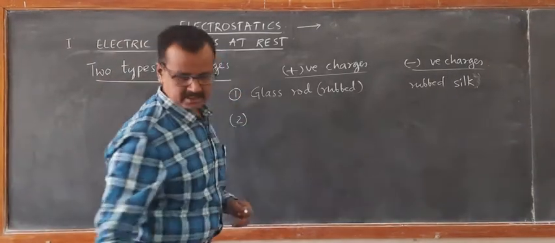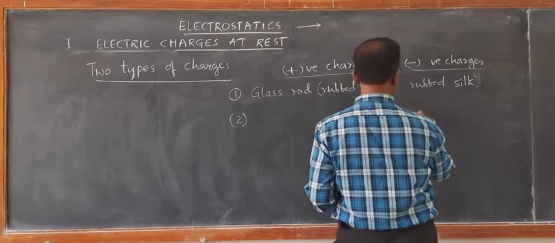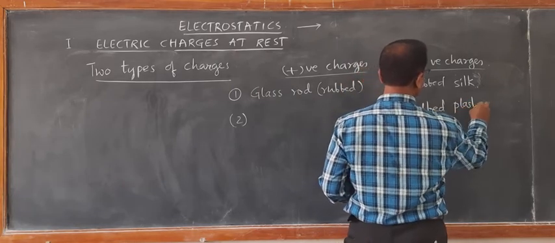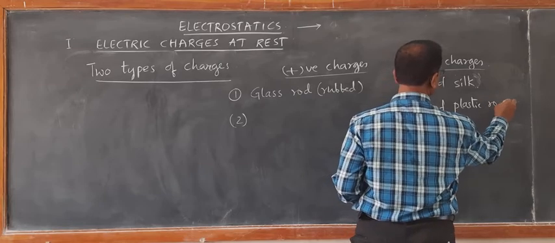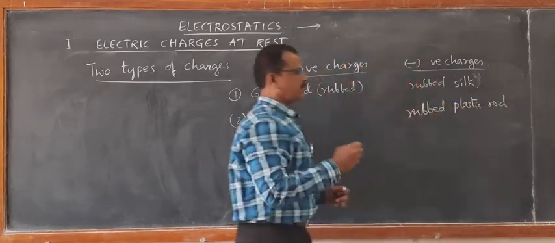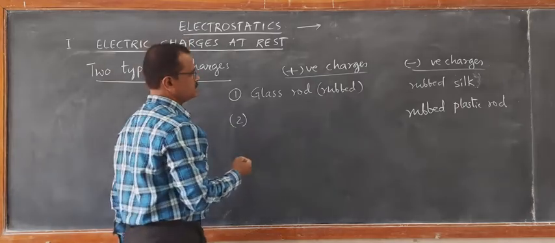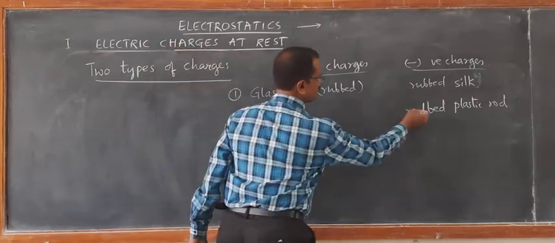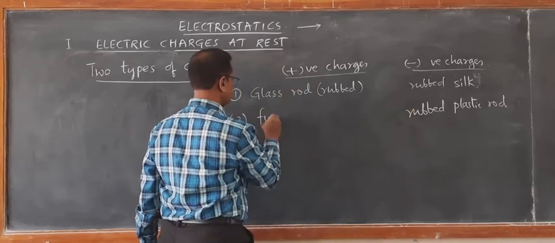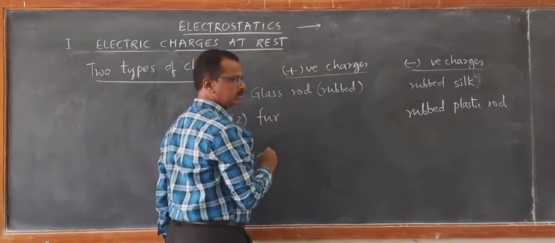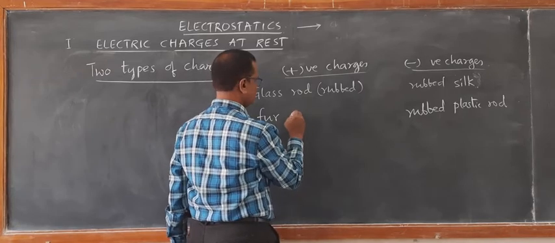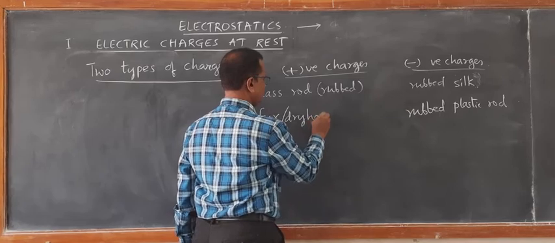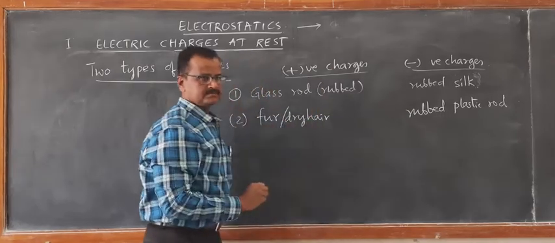So I will write rubbed plastic rod, plastic scale, or comb, is found to have negative charge, whereas the one which is used for rubbing here, that is fur or wool or dry hair, is found to have positive charges.